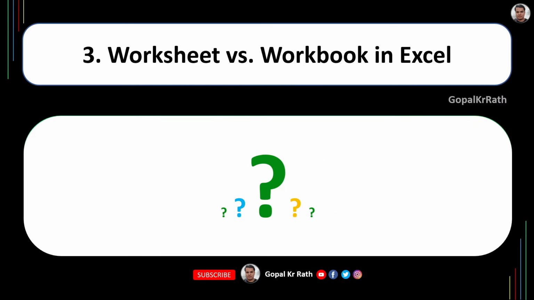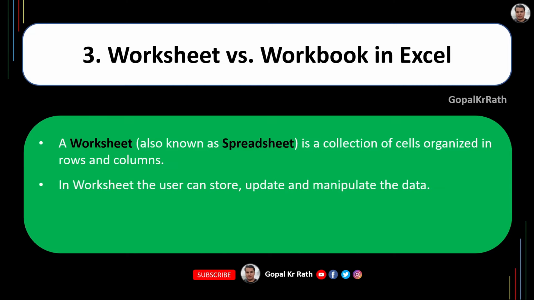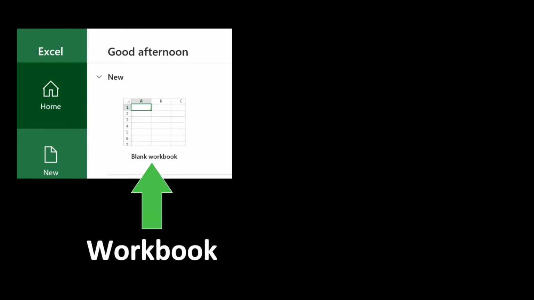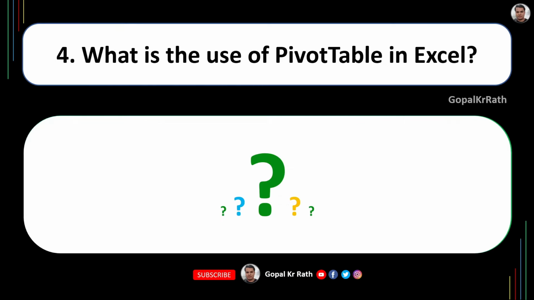Many times it comes to your mind, what is the difference between a worksheet and a workbook in Excel? This is a very tricky question and you should know the answer for it. A worksheet, also known as spreadsheet, is a collection of cells organized in rows and columns. In a worksheet, the user can store, update, and manipulate the data. A workbook is a file that consists of one or more worksheets or sheets. A worksheet is always stored in a workbook. So normally when you open a blank Excel workbook, that is called a workbook, and inside that you can see sheet 1, sheet 2, sheet 3. All these sheet 1, 2, 3 are called sheets or worksheets or spreadsheets. Now let's move to the next question.